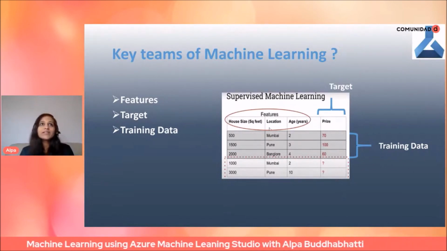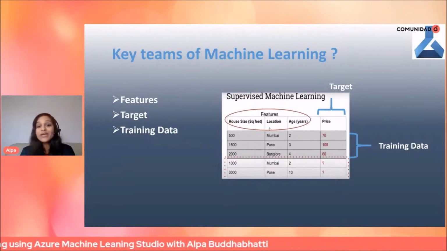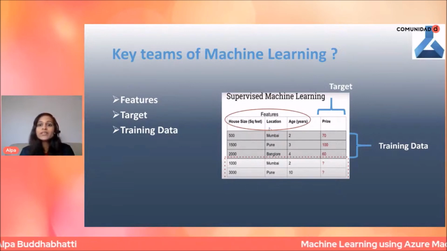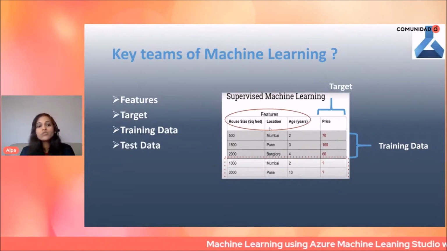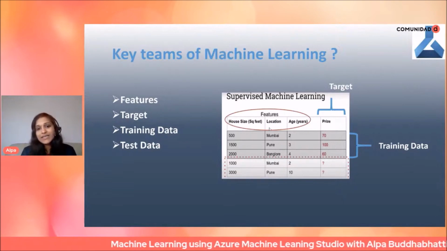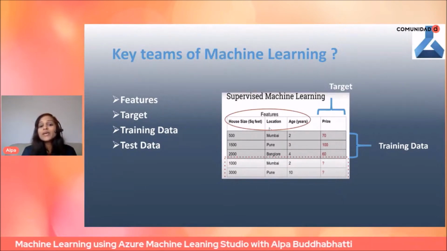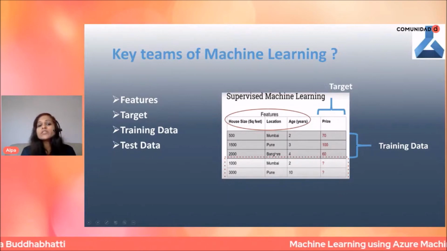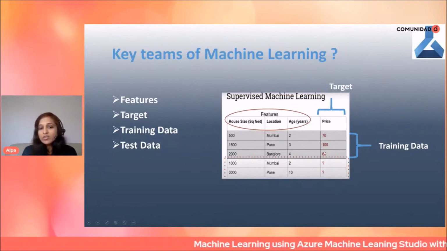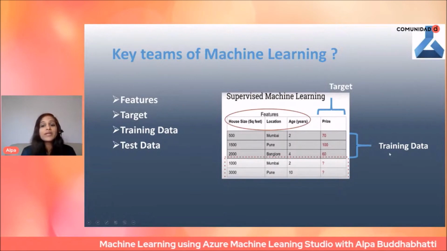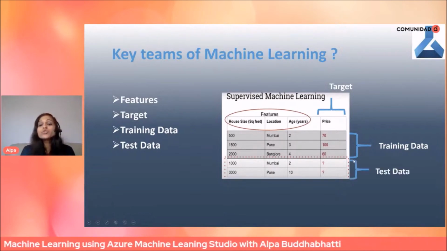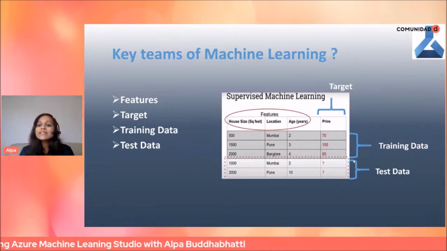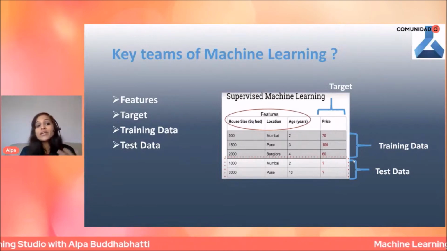Now imagine that my model is trained using the train data and I'm happy with the results. So now it's time to test my model, and for that we need testing data. This testing data you get from your original source, but it's another part. For example, here there are 5 rows, 5 observations, so I have a 70-30 split. The first three observations are used as train data, and the next ones are used as testing data, and this testing data will test your trained model.